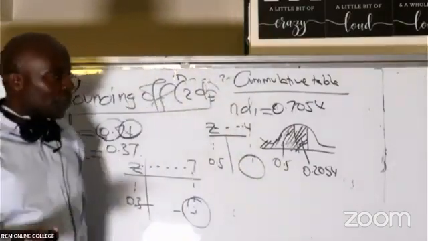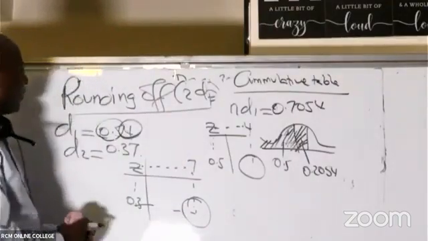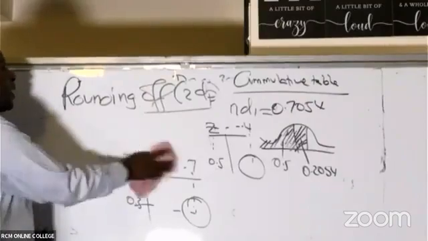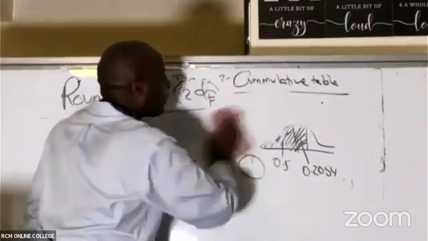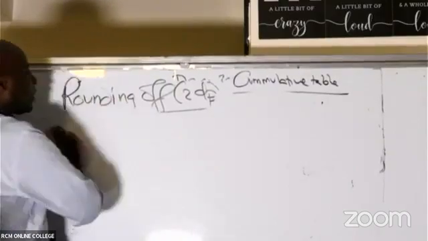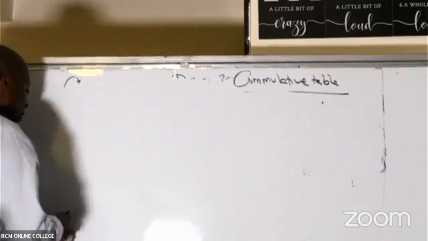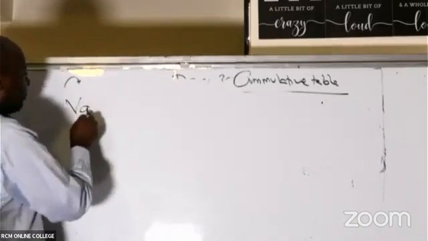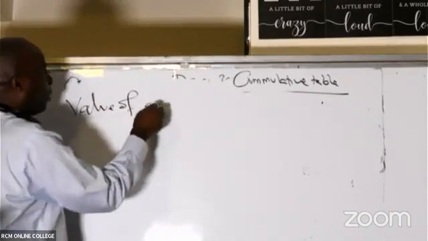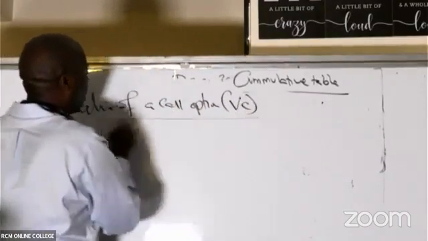N(d1) and N(d2) ahead of us, and the real options shall be able to encounter this. Now, ladies and gentlemen, I've been able to get this N(d1) and N(d2). After I get N(d1) and N(d2), then I should be able to get the Vice Chancellor. I like calling it Vice Chancellor, but it is the value of a call option. So the last step is the value of a call option, VC.